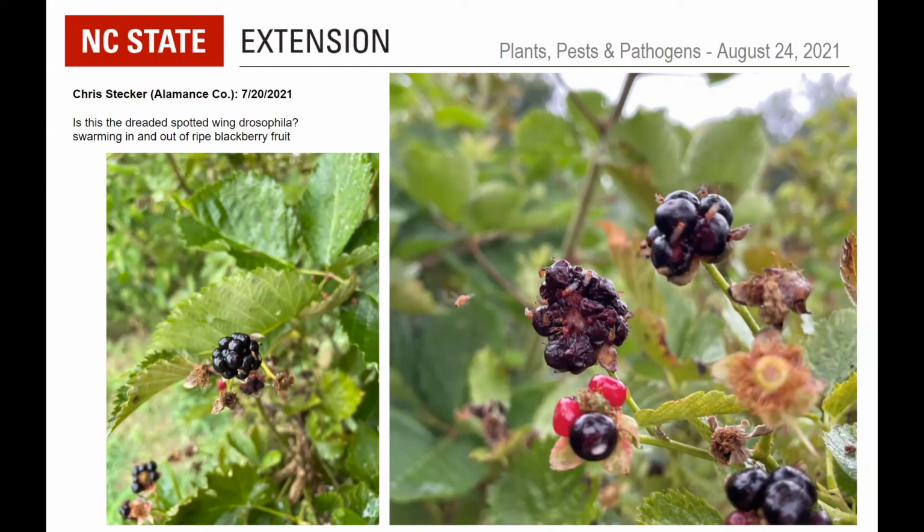So you have to have a lot of control measures to prevent them from spoiling a crop. In commercial production, that can help, but in home production, try to get the fruit before it gets too ripe. And if there is overripe fruit on there, I would remove it so that it doesn't attract these things to the other fruit.